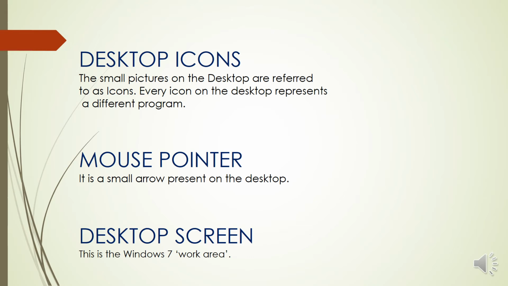What is the mouse pointer? It is a small arrow present on the desktop, and when we move our mouse, this pointer moves along with it. Now next is desktop screen. What is the desktop screen? It is the Windows 7 work area. It means that it is the place where we can work with our programs and documents.